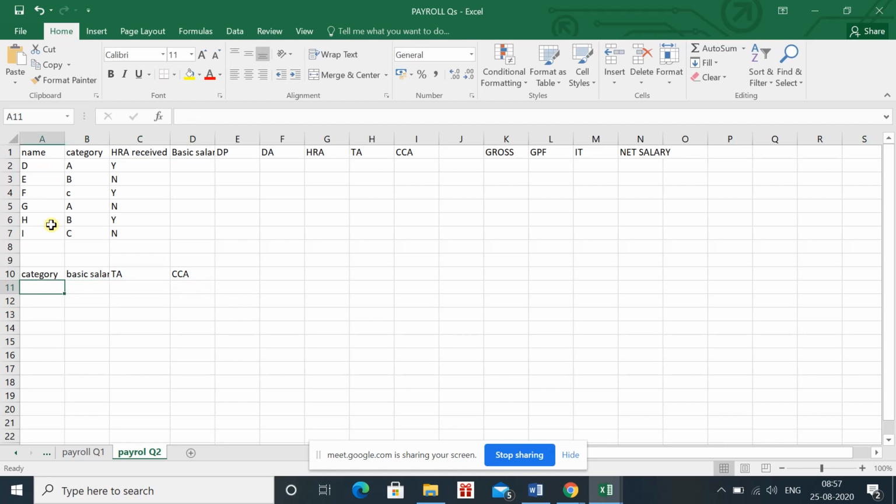As in the formula, you are required to write, or you can say consider, the values. So I'm writing the slab or different category which is given to us. For CCA, these are the values.